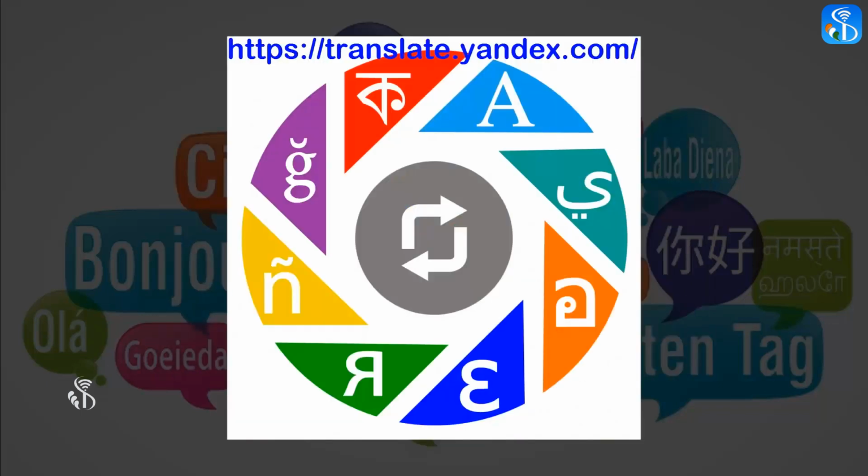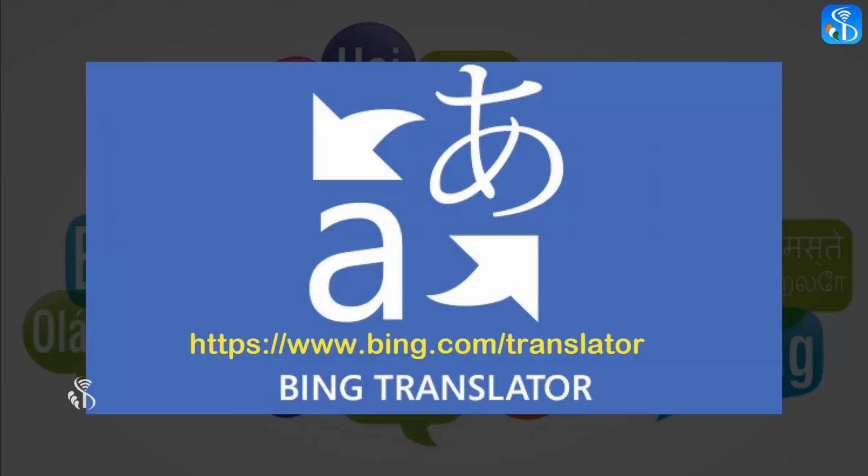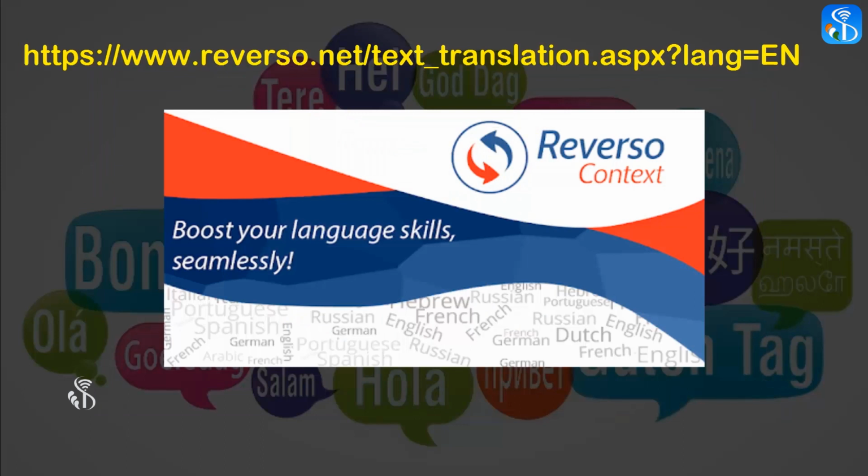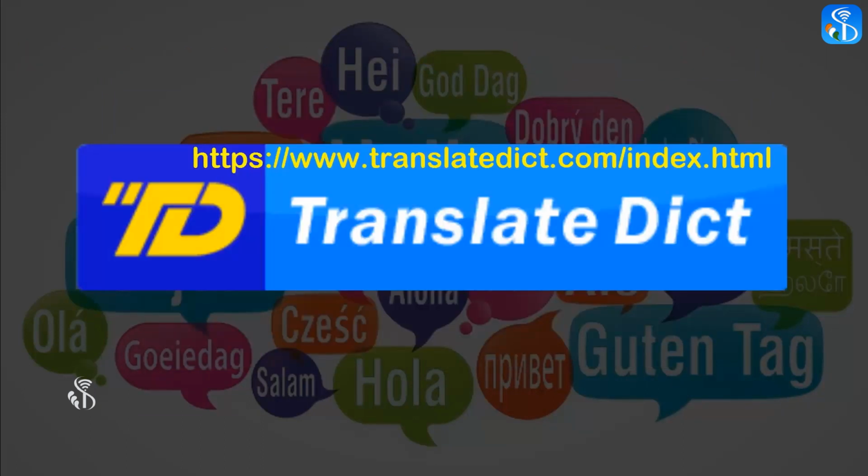2. Yandex Translate. 3. Bing Translator. 4. Reverso. 5. Translate Dict.